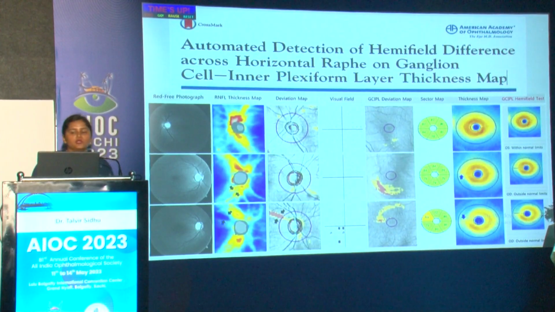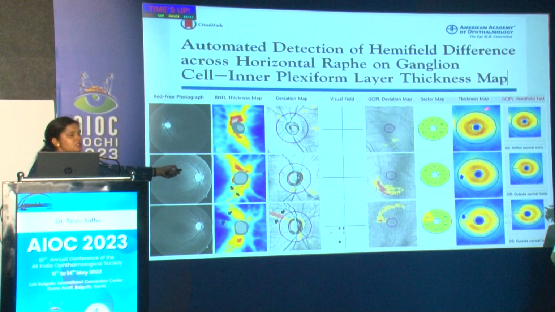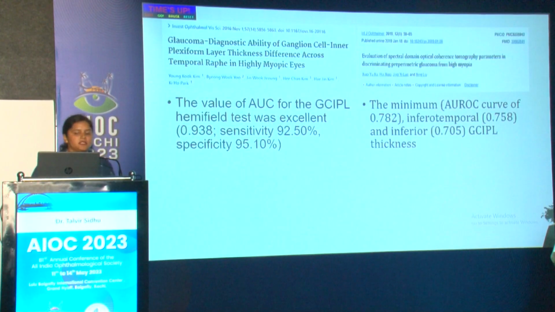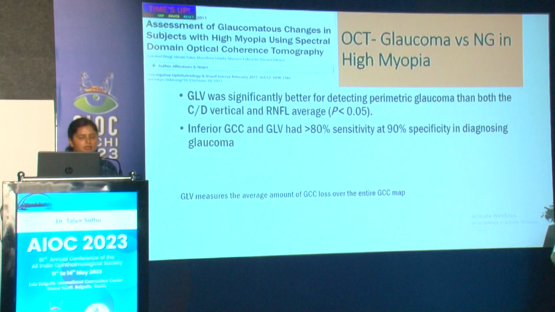Similarly, in myopia also the same thing can be done. It is called a GCIPL hemifield test. This is a very significant thing that can be seen in the eyes. It is important that you do an intra-eye comparison, which means that you compare the superior ganglion cell layer with the inferior hemifield ganglion cell layer. The accuracy is very high, with 92% sensitivity and 95% specificity. Another thing is glaucoma loss volume, which is the ganglion cell loss volume, which can also be seen in myopia.